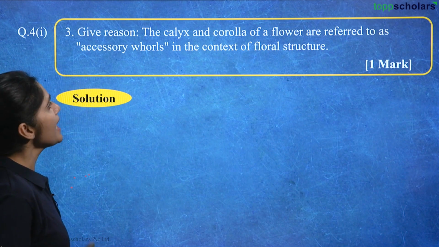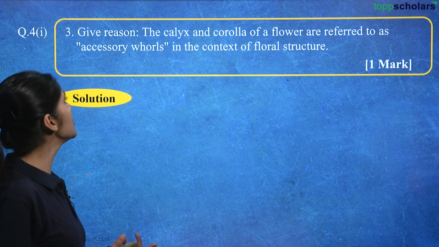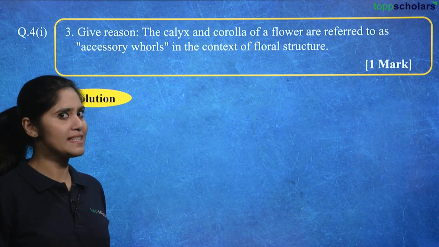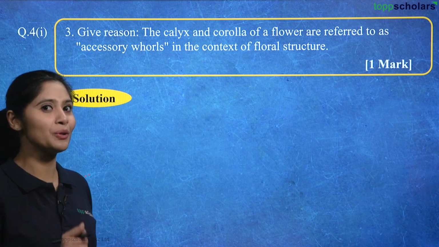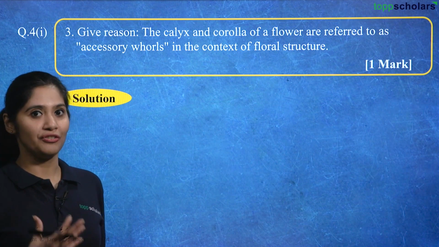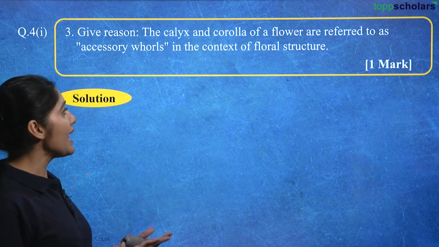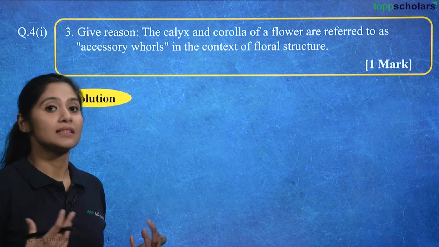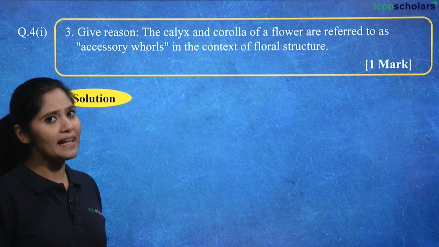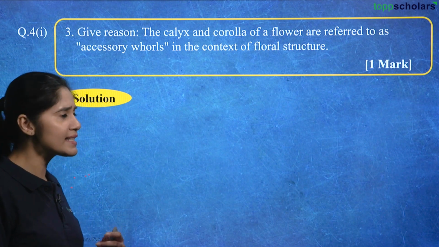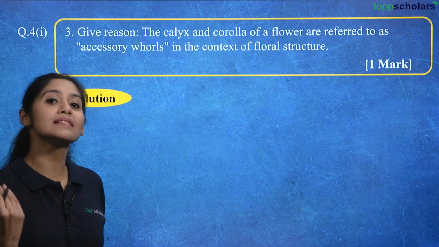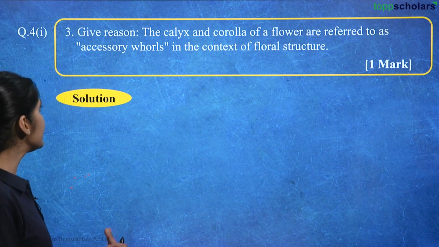Give reason. The calyx and corolla of a flower are referred to as accessory whorls in the context of floral structure. What is calyx? What is corolla? I hope you know that very well. The corolla is the colorful portion of the flower and the calyx is the sepals. The sepals combine to form the calyx. And why do we call it an accessory part of the whorls? Is that not essential? Of course it is, but to a certain extent. So let's see the solution.